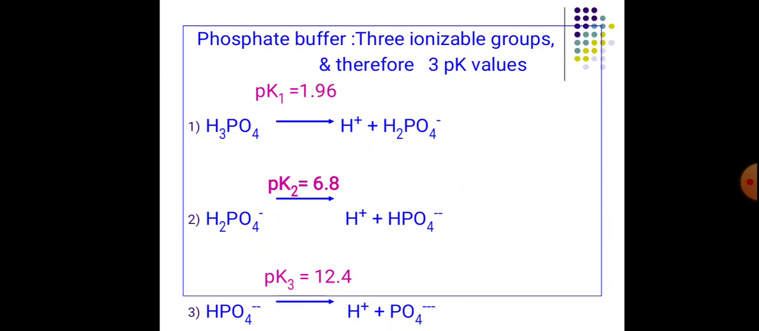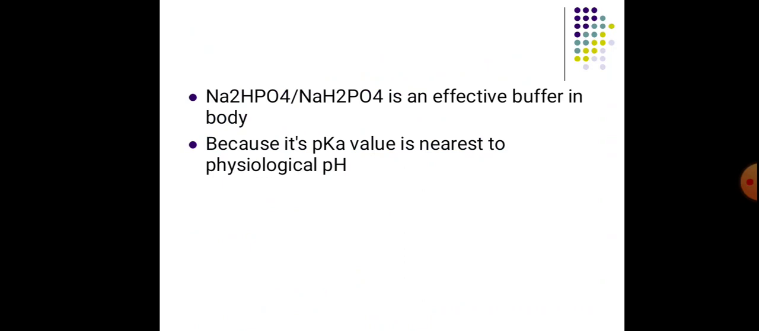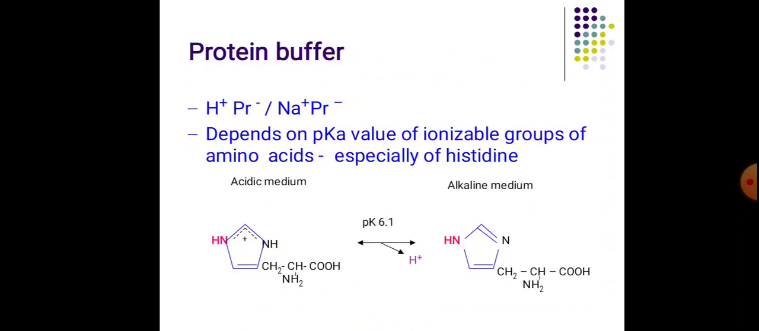Of this, the second pK value, pK2, is close to our physiological pH, and it is found in our body. That forms the Na2HPO4 by NaH2PO4 buffer system. The Na2HPO4, NaH2PO4 is an effective buffer in our body because its pK value is nearest to our physiological pH.